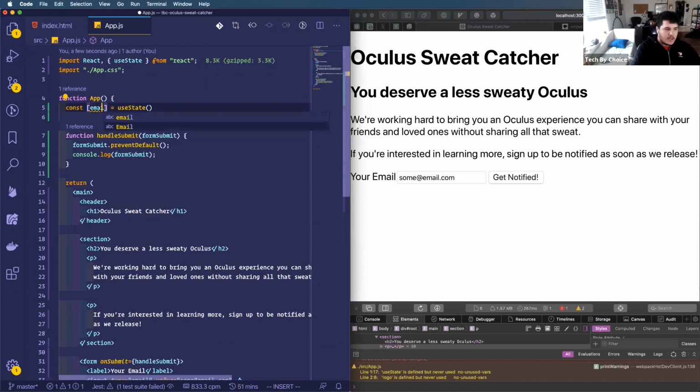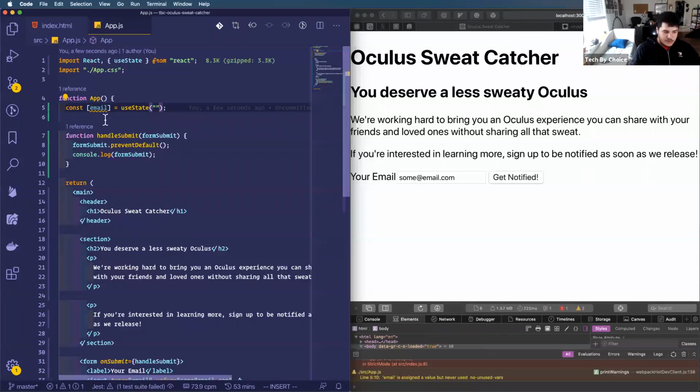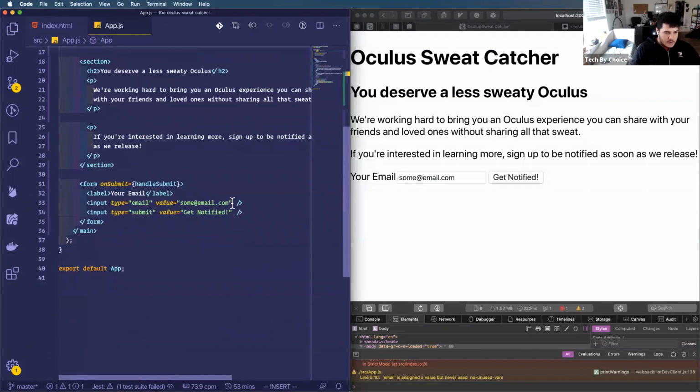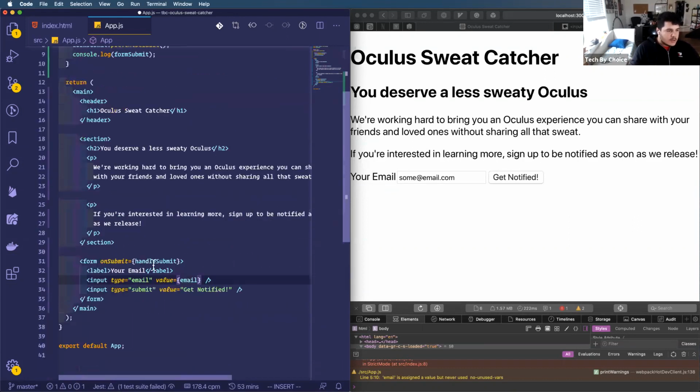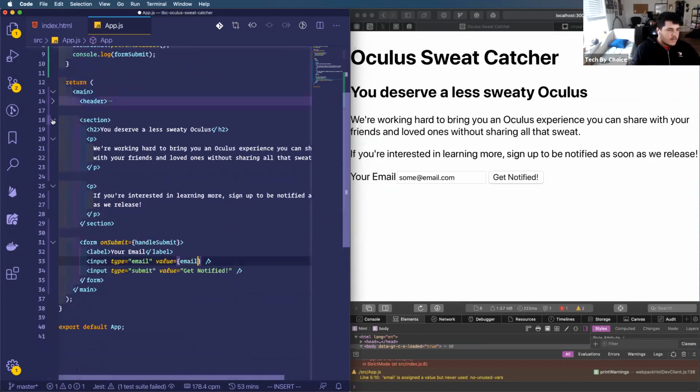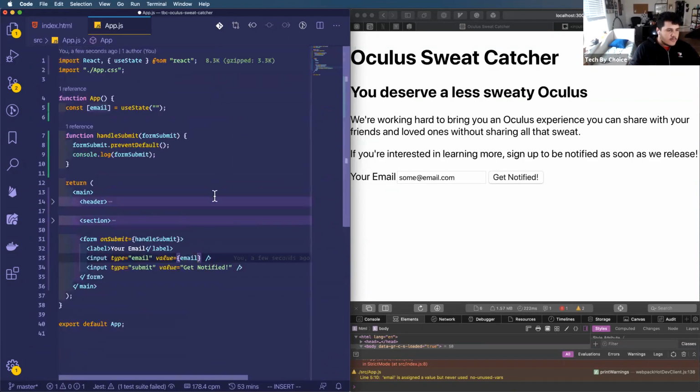parameter that it returns. And I'm going to name that email for me, and I'm going to initialize this useState call with an empty string. So that email is currently just an empty string. And now I'm going to change the value of my input type email to a variable called email. That's actually just coming from, let me minimize some of this code here.